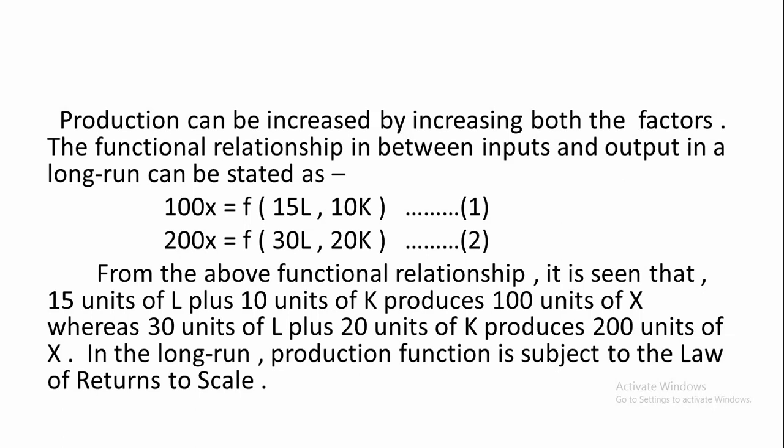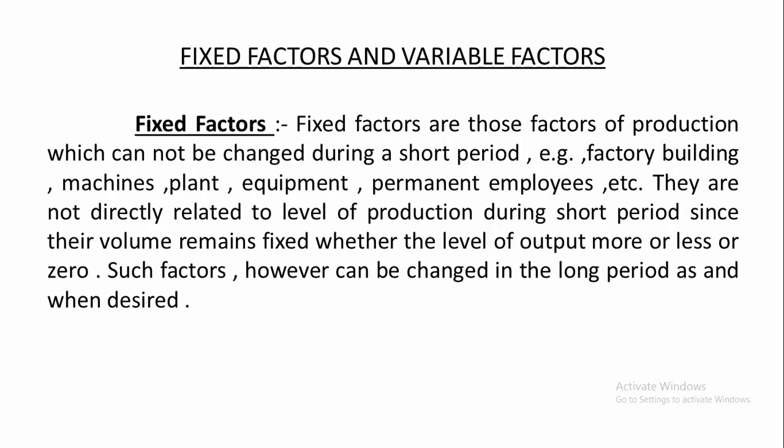In the short run, production function is subject to law of variable proportions, right? Because in the short run, the proportion between different factors changes. So the law of variable proportion exhibits in the short run, but in the long run, it is subject to law of returns to scale, right? So this is the difference between short run production function and long run production function.